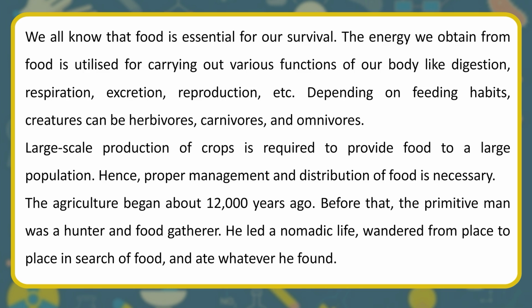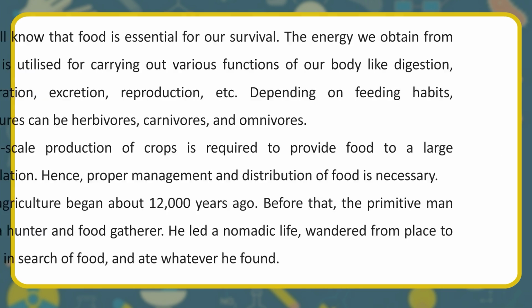Large-scale production of crops is required to provide food to a large population. Hence, proper management and distribution of food is necessary. Agriculture began about 12,000 years ago. Before that, the primitive man was a hunter and food gatherer. He led a nomadic life, wandered from place to place in search of food, and ate whatever he found.